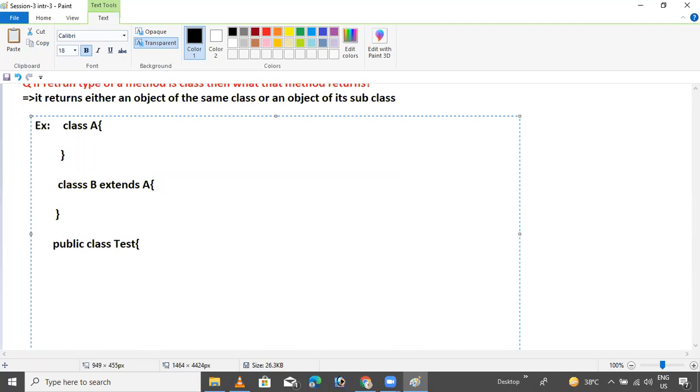Declare one method inside the class, a factory method, public A M1. Now you can easily identify this is the instance factory method and this is the static factory method.